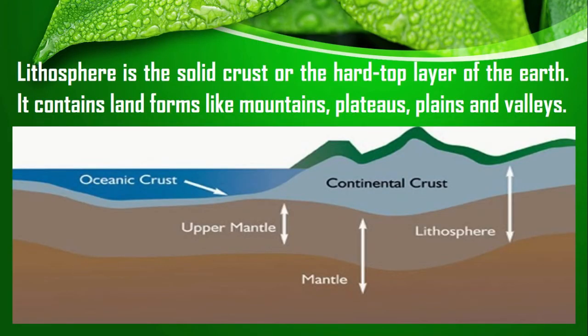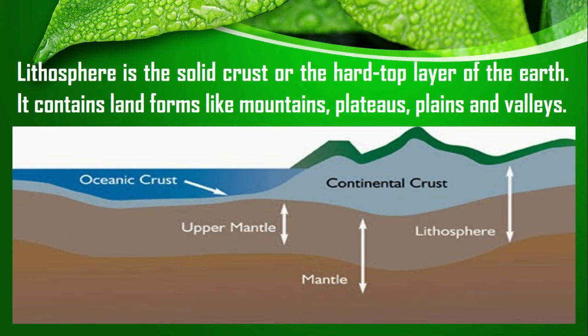First, take the lithosphere. Lithosphere comprises the crust, meaning the uppermost and hard top layer of the earth's surface, plus the upper mantle. So the upper mantle and crust together form the lithosphere. Lithosphere contains all types of landforms. Example: plains, valleys, rivers, mountains, plateaus.